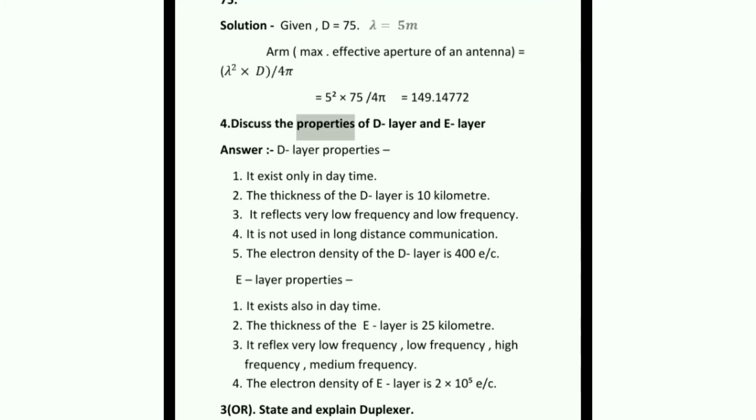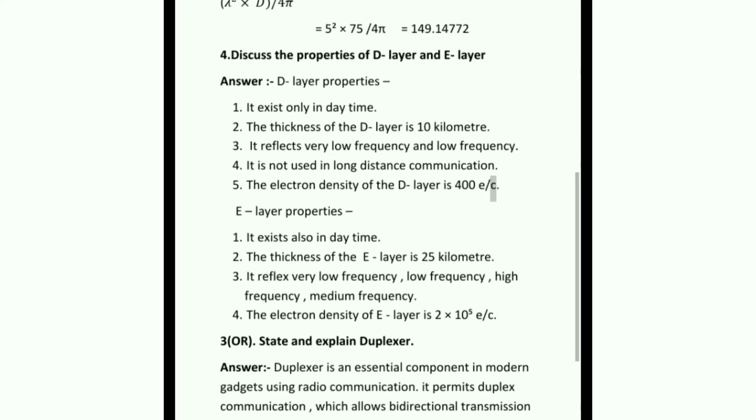4. Discuss the properties of D layer and E layer. Answer. D layer properties. It exists only in daytime. The thickness of the D layer is 10 km. It reflects very low frequency and low frequency. It is not used in long-distance communication. The electron density of the D layer is 400 per cubic centimeter.